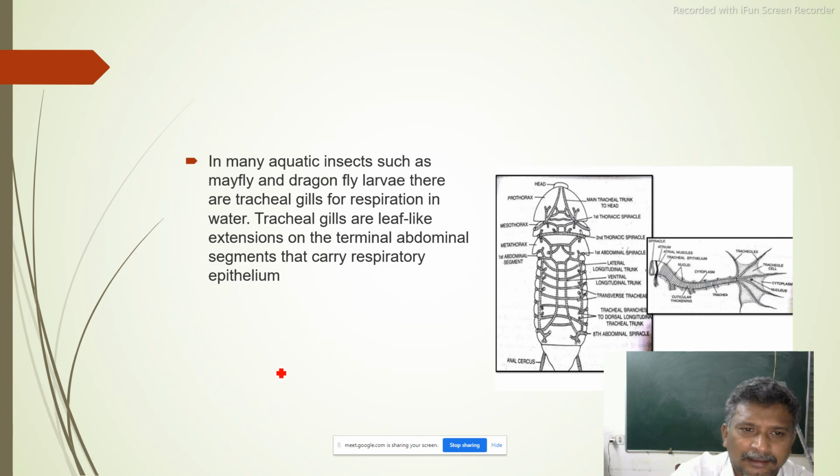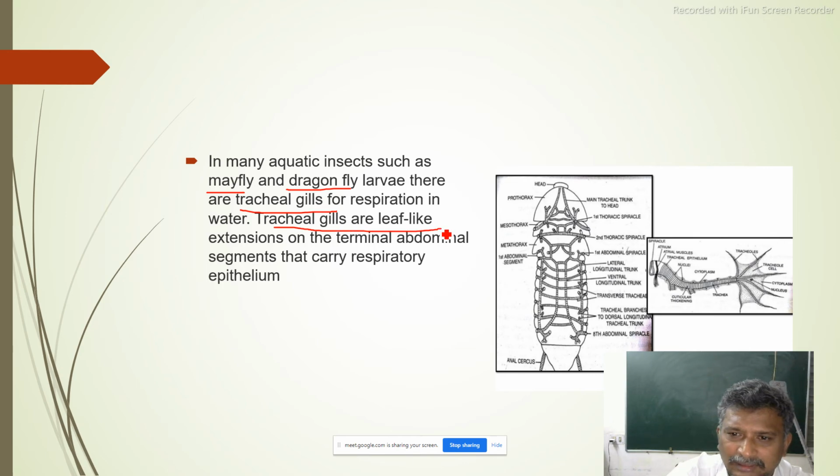In many aquatic insects such as mayfly and dragonfly larvae, there are tracheal gills for respiration in water.